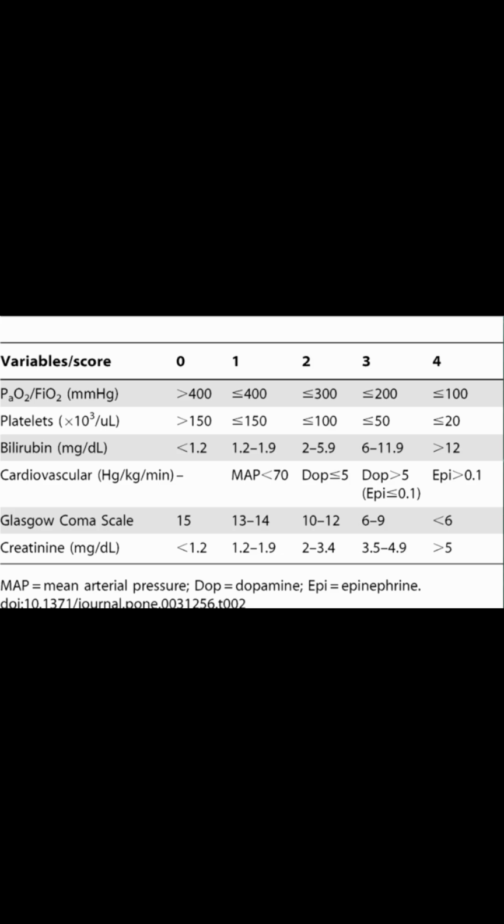Here is a table for calculation of the SOFA score, in which there are points from 0 to 4 and six systems are checked. Initially, the platelet count has been given different values, then the bilirubin levels, and the cardiovascular system, where you can appreciate that at levels 2, 3, and 4 there is a need for vasopressors, dopamine and epinephrine. There is also the GCS, the Glasgow Coma Scale, and the creatinine level. Different creatinine levels have different points, so you may calculate it from there.